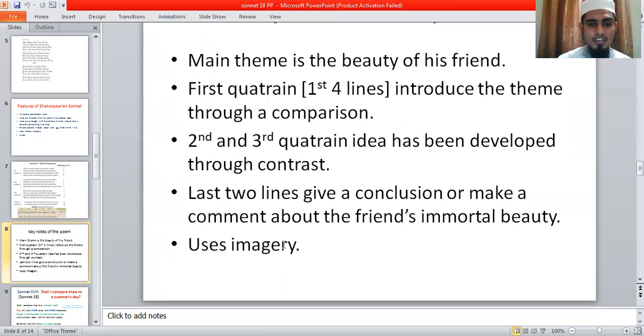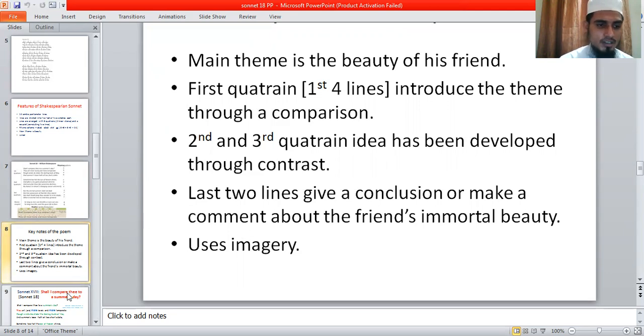Imagery: the poet uses so many images in this poem. In lecture one, you were informed about imagery. You know that an image means a picture in words. Whenever the poet writes something, they use so many images. And imagery means a complete picture produced by so many images.